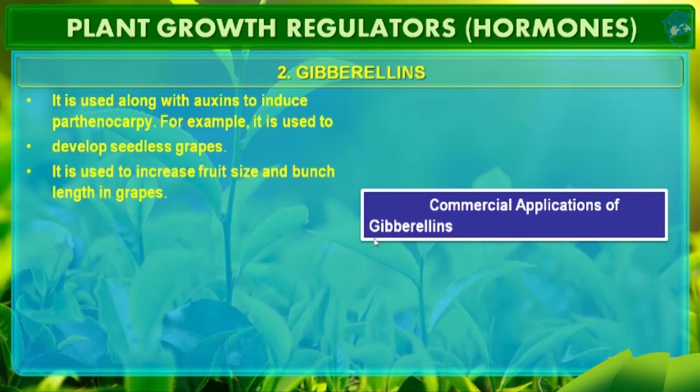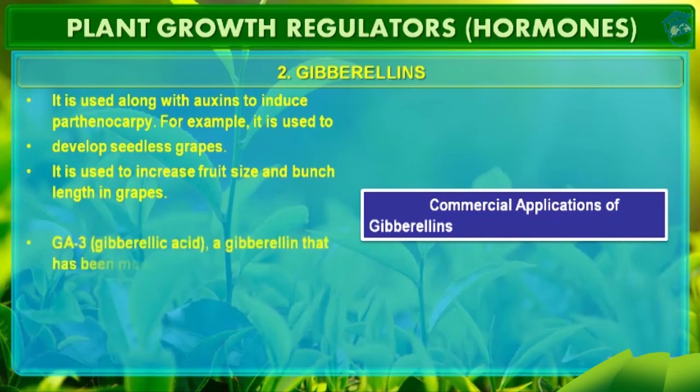Second, it is used to increase fruit size, as you have seen in case of apple, and bunch length in grapes, that is the stalk length of the grape. Okay, so this is another commercial application of gibberellin.